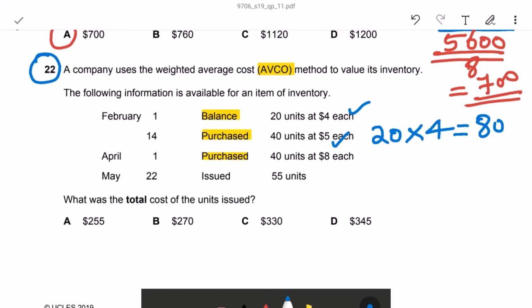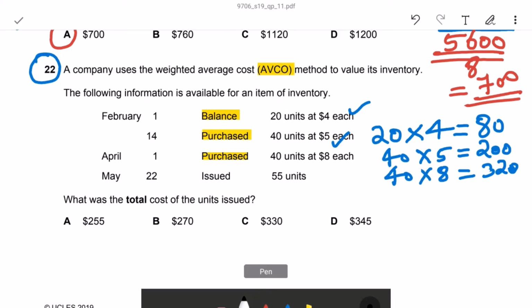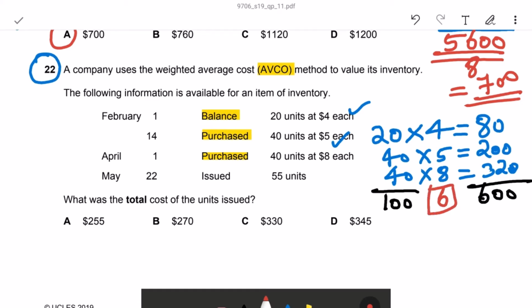Second one, 40 multiply 5, 200. And again 40 into 8 each. So 40 multiply 8, 320. So the total value is how much? It is coming 600. The total unit is 100. How to find the price? Value divided by unit. 600 divided by 100 is equal to 6, that is the price.